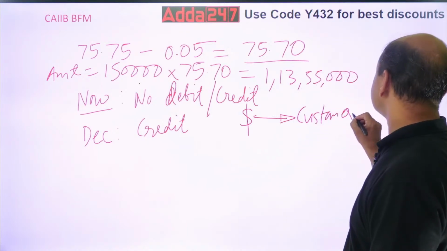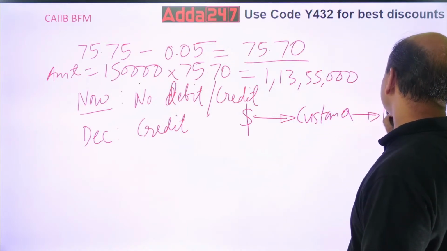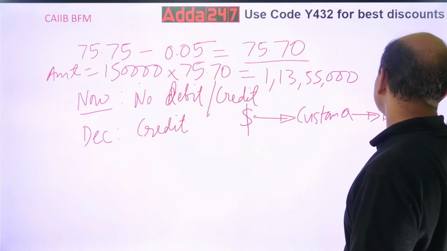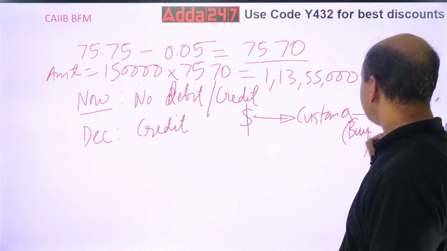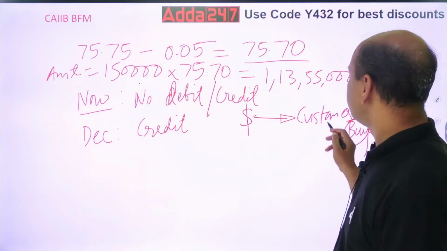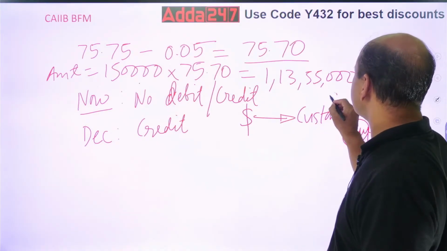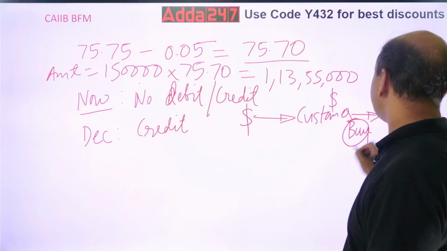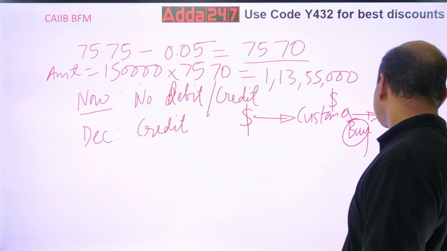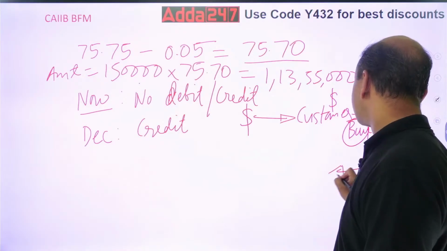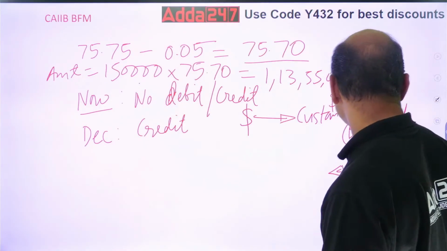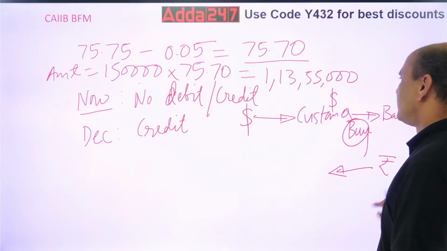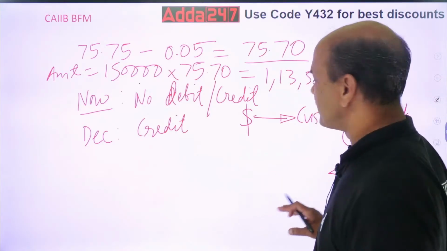That's why we used the buy rate, because you will be buying from the customer, so the bank will buy. So dollars will be given by the customer to the bank, and the bank will give rupees to the customer. So rupees will be given, rupees are credited. Okay? Got it, everyone? Very, very, very important numerical.